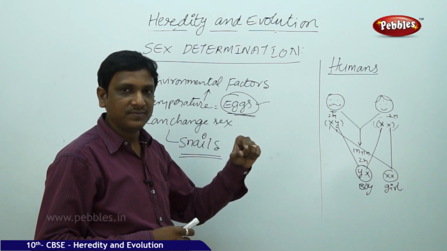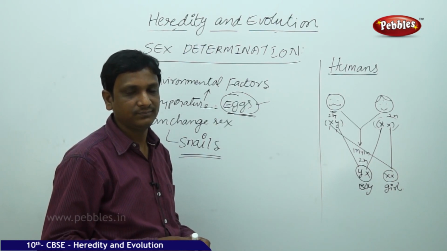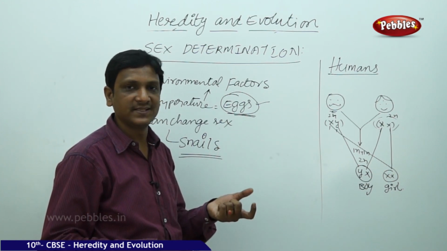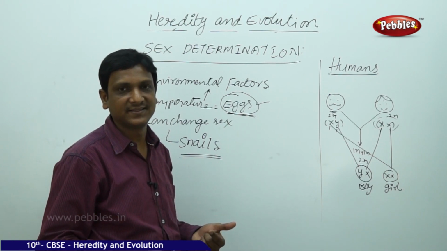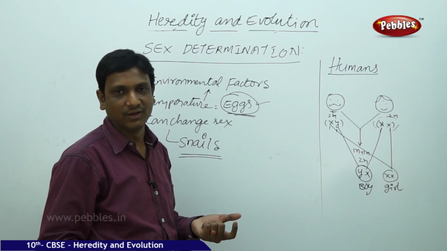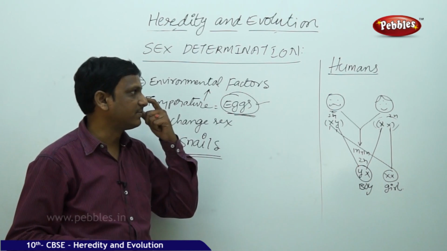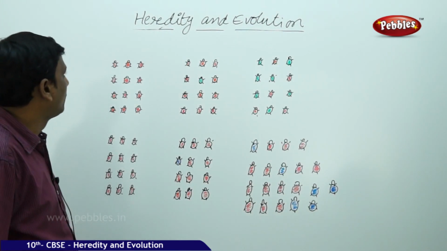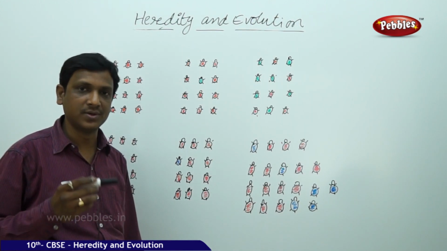So the sperm cell which fertilizes the egg, if it is having Y, then it will be a boy. If the sperm cell is having X, the egg also X, XX girl. The sperm is having Y, egg is X always, so XY boy. In this way, the sex determination takes place in human beings. So here we have seen how the variations are inherited from one generation to another generation.